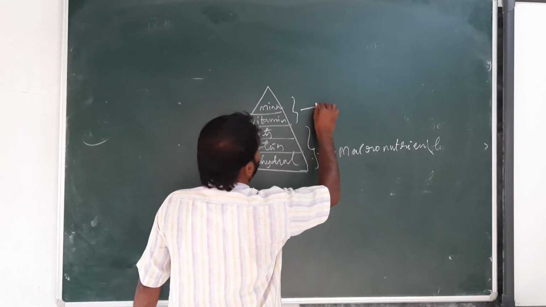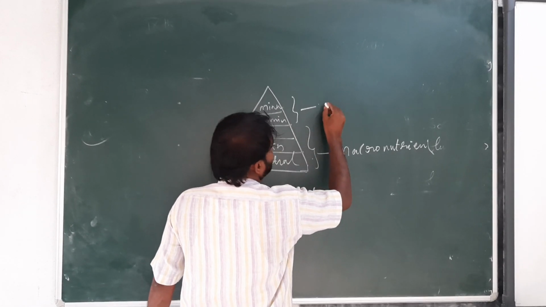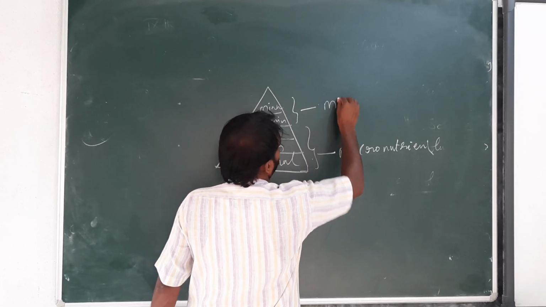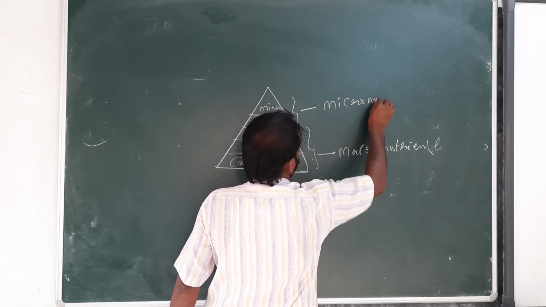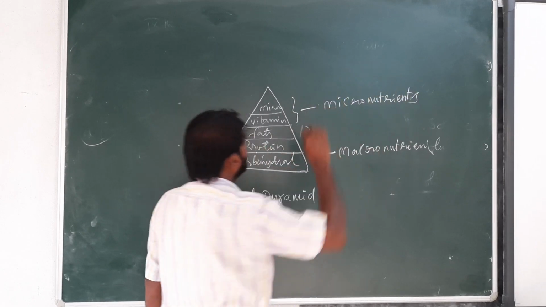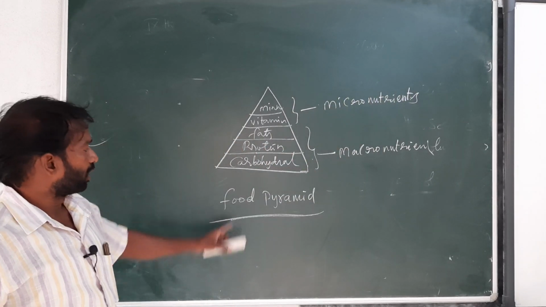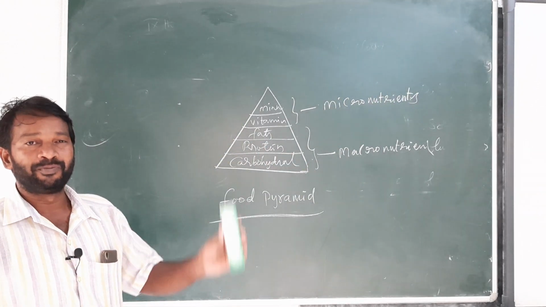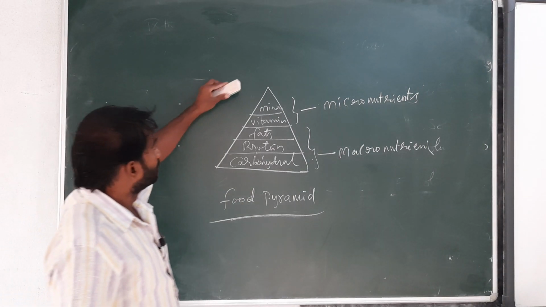These two are required in small quantity, so they are called micronutrients. Like this we remember. It appears like a food pyramid.